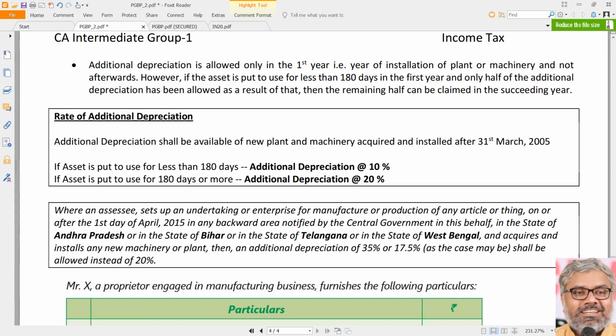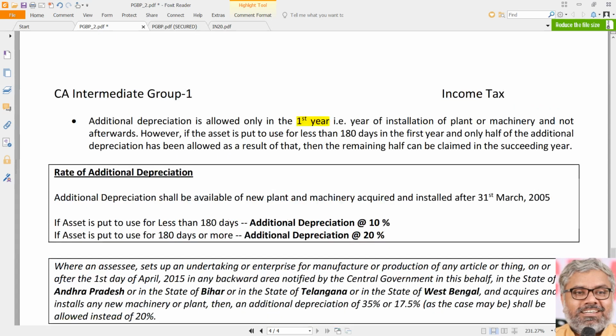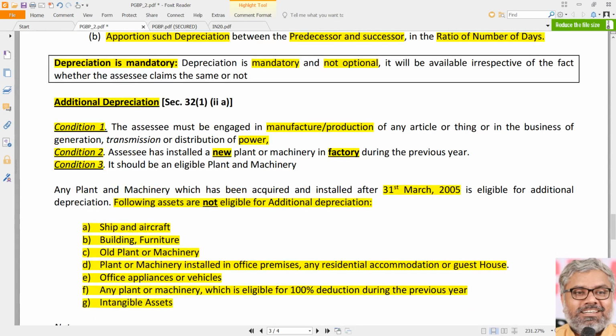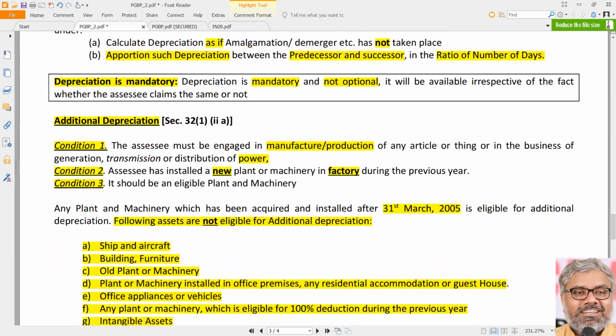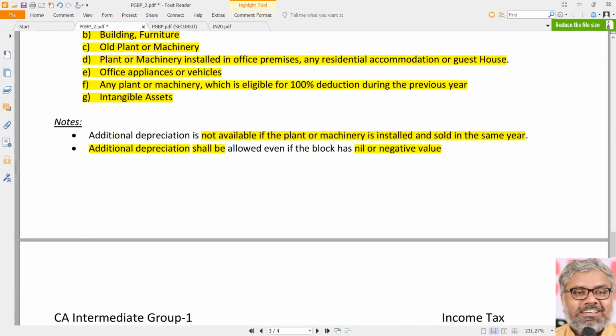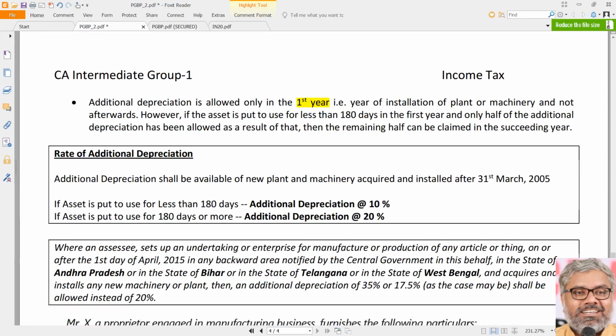And additional depreciation can be allowed only in the first year. It is not year after year. Only the first year, in the year of acquisition, installation of plant and machinery, not afterwards. It is a one-time deduction. Normal depreciation every year can be claimed. Additional depreciation can be claimed only once, when a new plant and machinery is installed during the previous year. Afterwards, there will not be any additional depreciation.